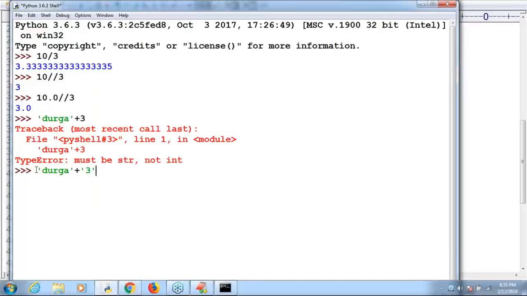Why are you thinking that much? What is the answer, sir? "Durga" plus "3", both are strings or not? Yes, both are strings. "Durga3" is perfectly the answer. Kapil, I hope you are able to understand. Yes, clear for all of it?